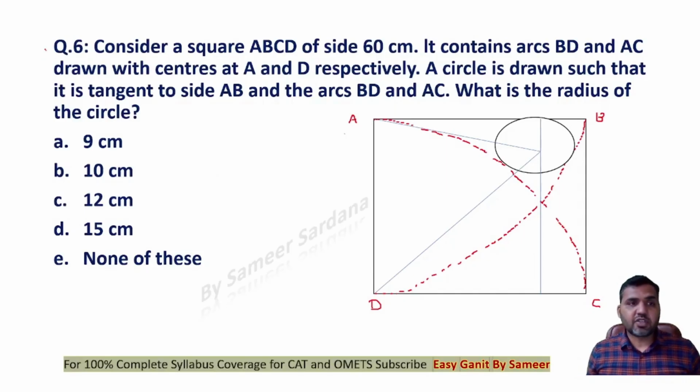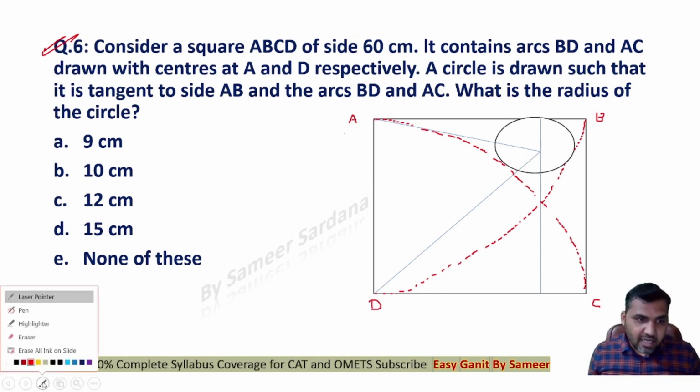Now I'm going to cover question number 6 here. It says: consider a square ABCD of side 60 cm. It contains the arc BD and the arc AC, with center A and center D. So D is the center of the arc AC and A is the center of the arc BD. A circle is drawn such that it is tangent to the side AB, the arc AC and the arc BD. So this circle is tangent to all of these.